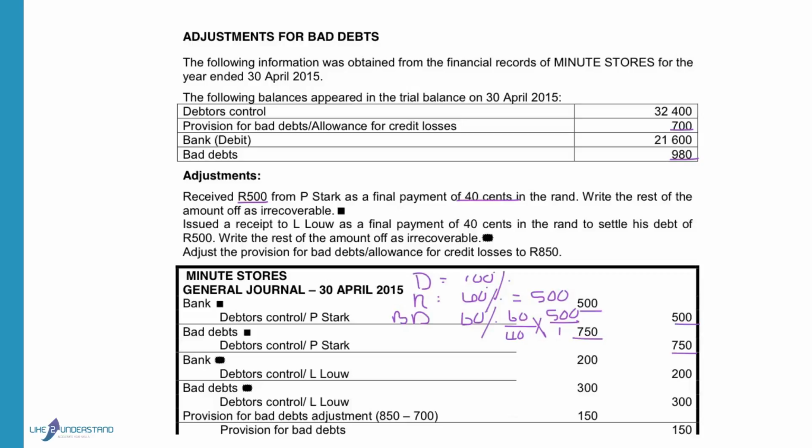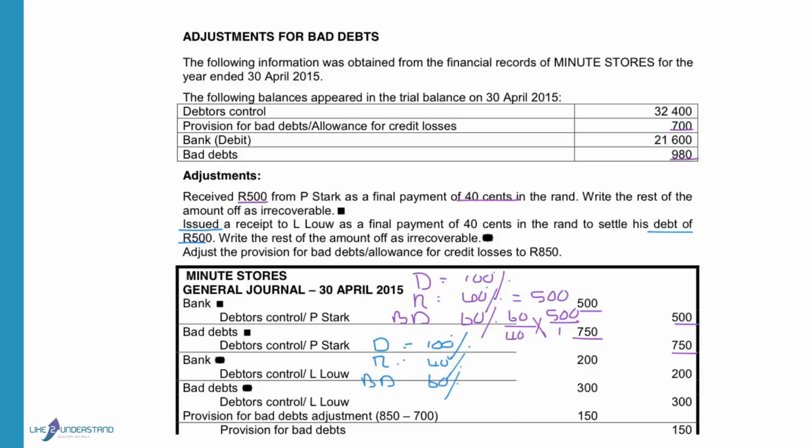If we look at the second entry, they say issue a receipt as a final payment of 40 cents in the Rand to settle his debt of 500. So now they don't give us the amount received, they give us the debt. So the debt is still 100%. The amount that we receive is 40% of the total debt, and the bad debts that must be written off will be 60% of the total debt.